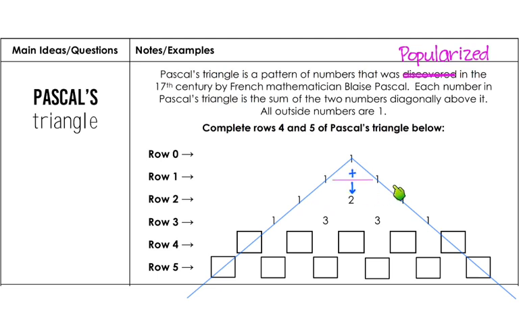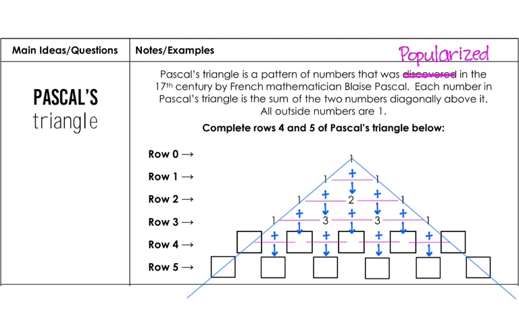So I'm going to add 1 plus 1 to get 2. Now when we go on to the next row, we start with a 1, but to get to this next element, we add the two terms, 1 and 2, that are directly above it. 1 plus 2 gets us 3. And then this other one is 2 plus 1, which gets us 3. And that right there is row 3. If we go to row 4, we know that it's going to start with a 1 and end with a 1, but what are the other numbers? Well, you just add the two that are together above and write it down below. And in each preceding row, we do the same thing.